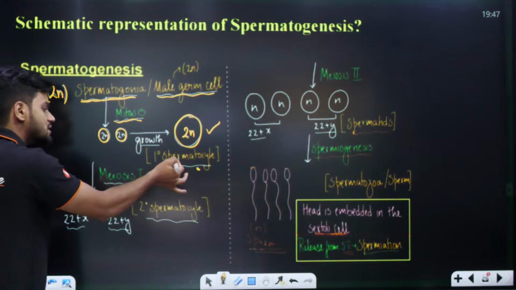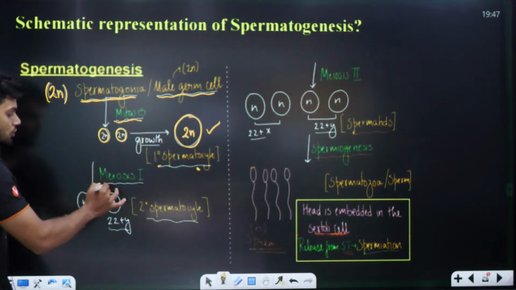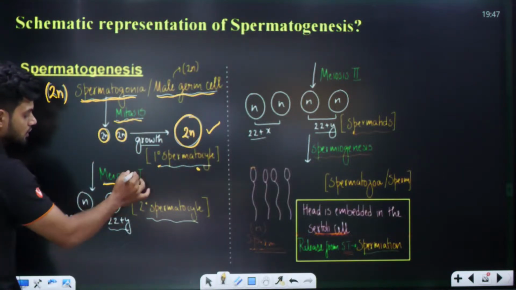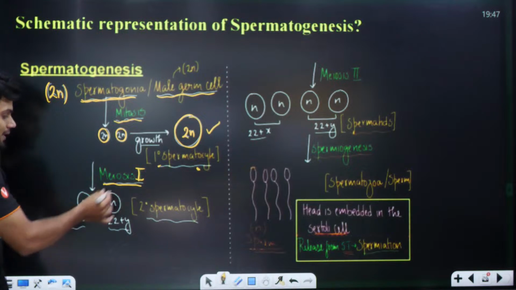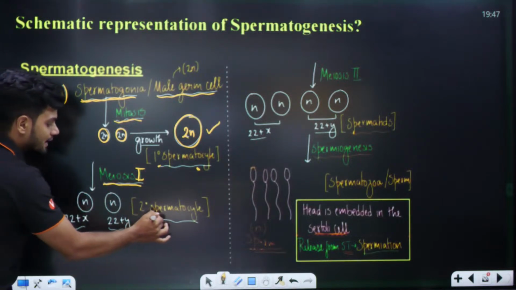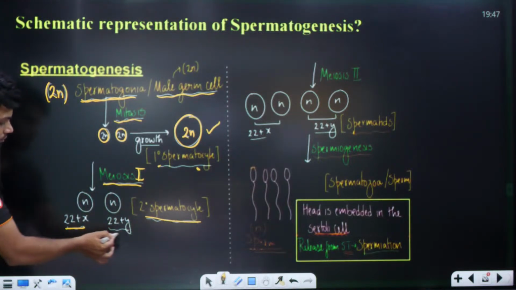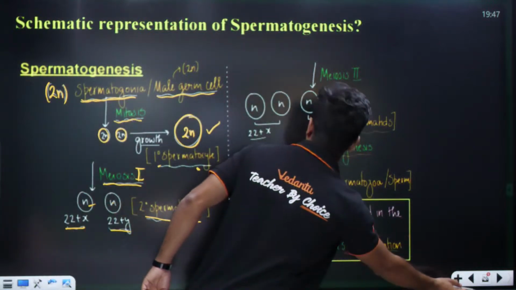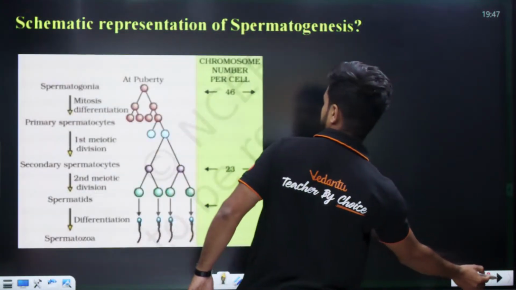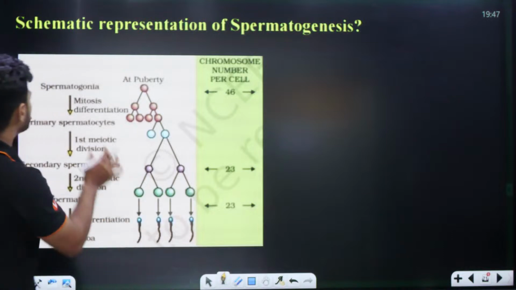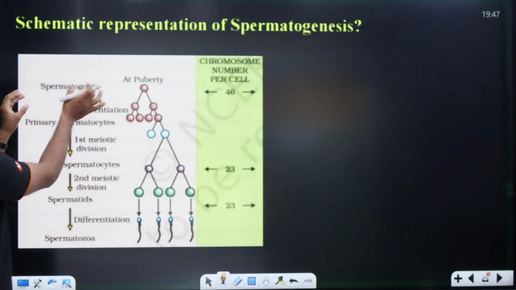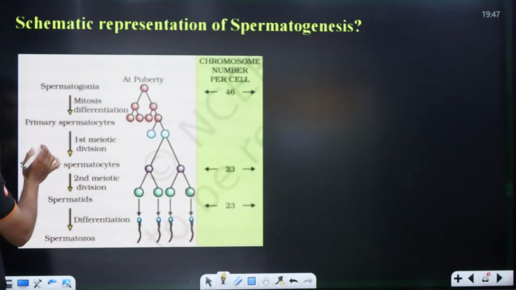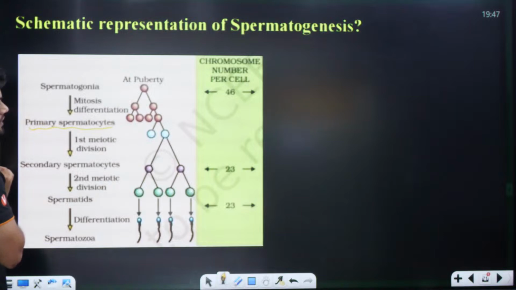Now this primary spermatocyte undergoes meiosis 1. When it undergoes meiosis 1, we get the secondary spermatocyte. Two structures. See here. At puberty, spermatogonia, male germ cell, mitotic division, primary spermatocyte.